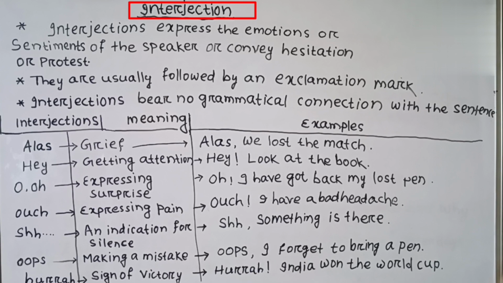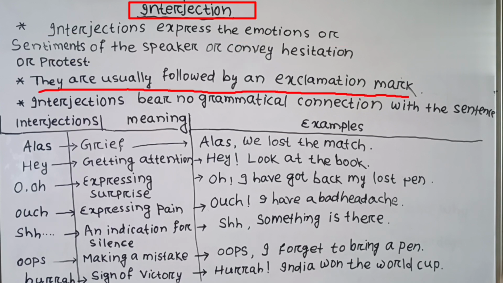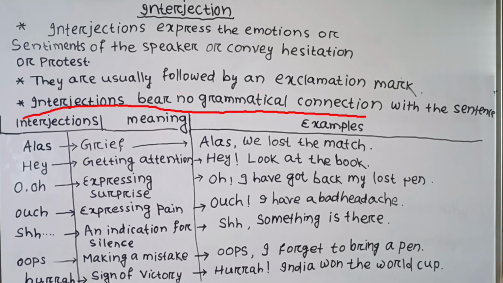The next part of speech is interjection. Interjections express the emotions or sentiments of the speaker or convey hesitation or protest. They are usually followed by an exclamation mark. Interjections bear no grammatical connection with the sentence. That means interjections have nothing to do with the grammatical rule of the sentence.